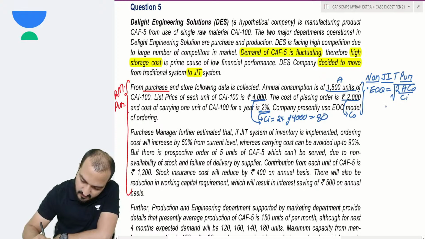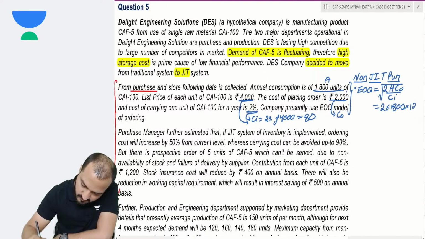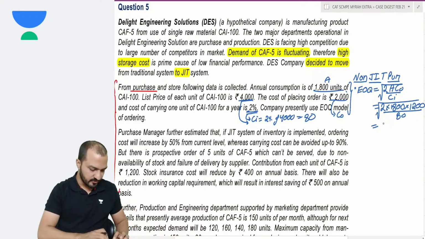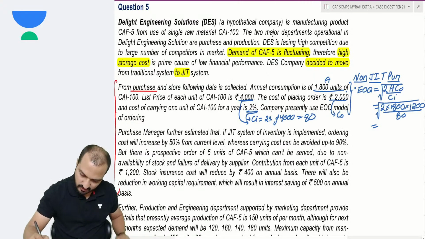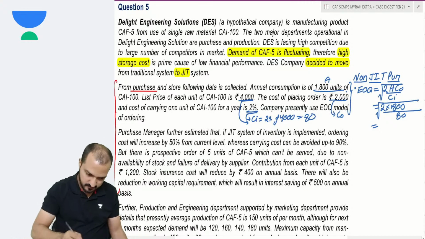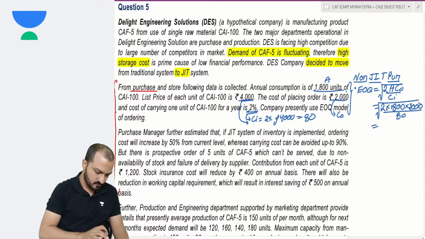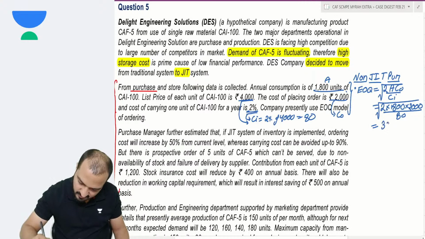Use that, we will find the EOQ. So 2 into 1800 into 2000 is the ordering cost, not 1200, sorry, divided by 80, square root. So 300 is the EOQ.